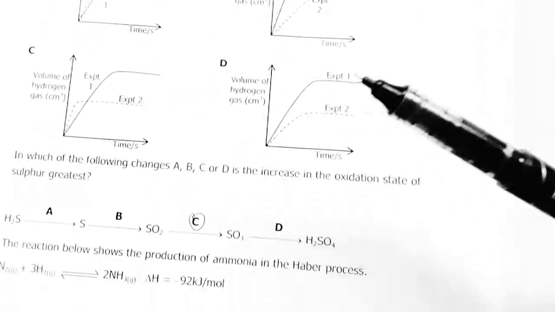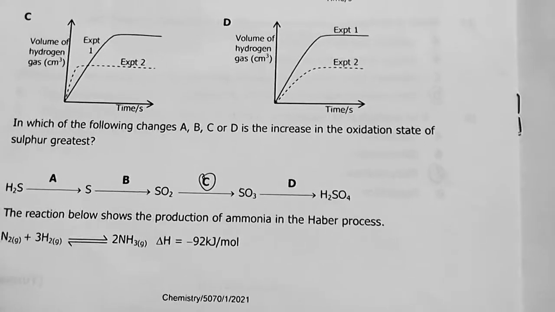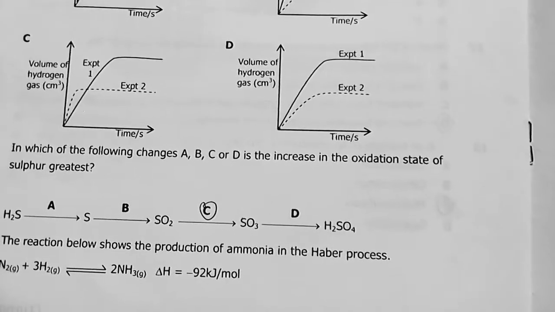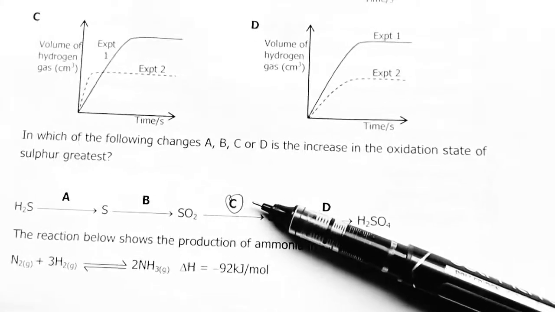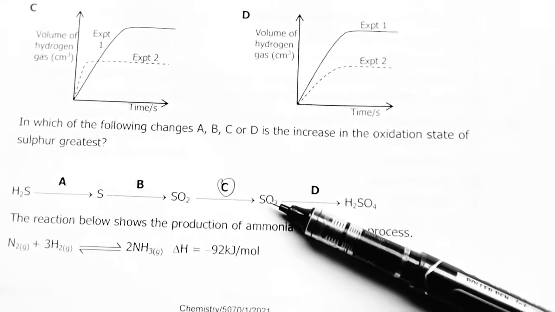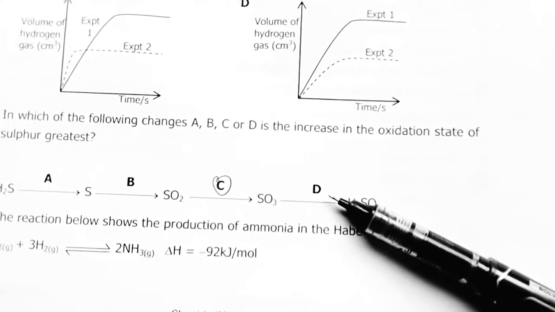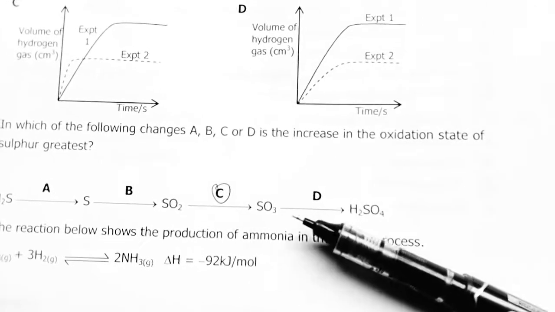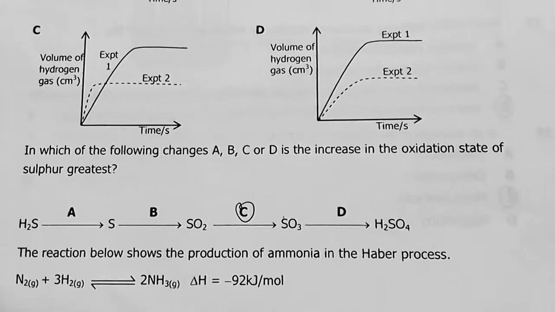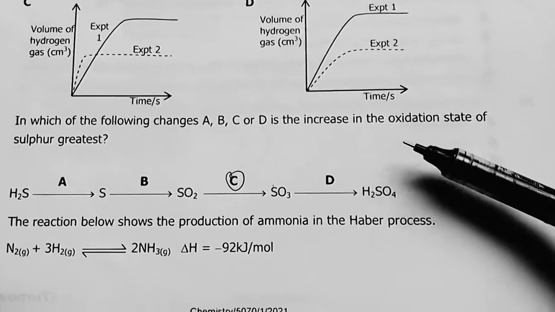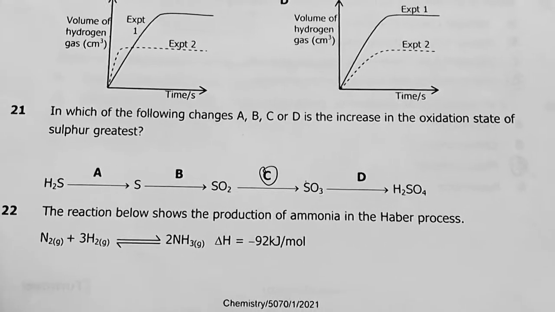Okay. Number 21, which of the following changes, A, B, C, D, is the increase in oxidation state of sulfur greatest? I went for C, okay, because here it went to +6, and even here it's +6, so here it's not really that much. But I went for C. Okay, you can simply check that one a little bit further, but in my analysis I landed on C.